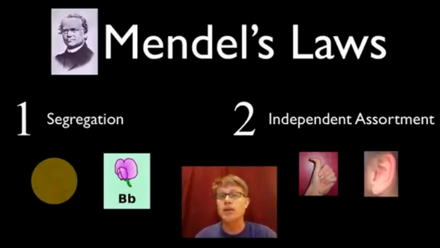And so what are Mendel's laws? Well, the 2 things that he figured out: Mendel's law 1 is called the law of segregation, and Mendel's law 2 is the law of independent assortment. And so let's start with law 1.